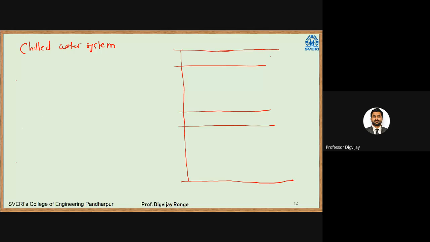This is a cut section of the building. This is a G+1 building, that is ground floor plus one extra floor. Architects talk about G+8, G+10. Then we have ground level here, then this is your finished floor level 1. Sorry, not this, this is a false ceiling. This is your finished floor level 1, and this is your finished floor level 2, if you have one more floor above it.